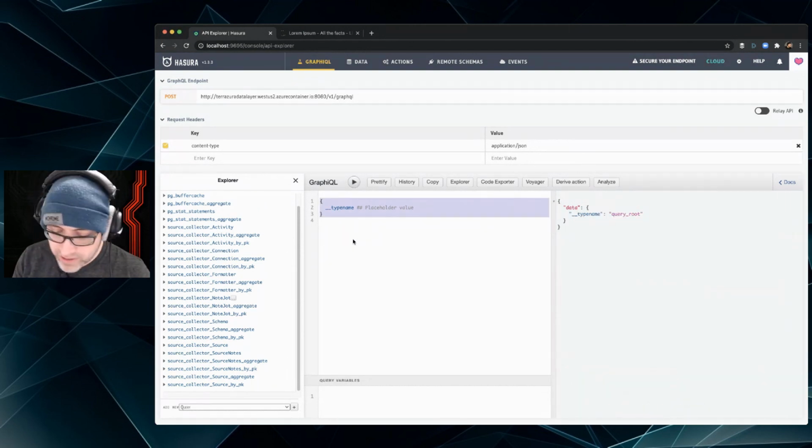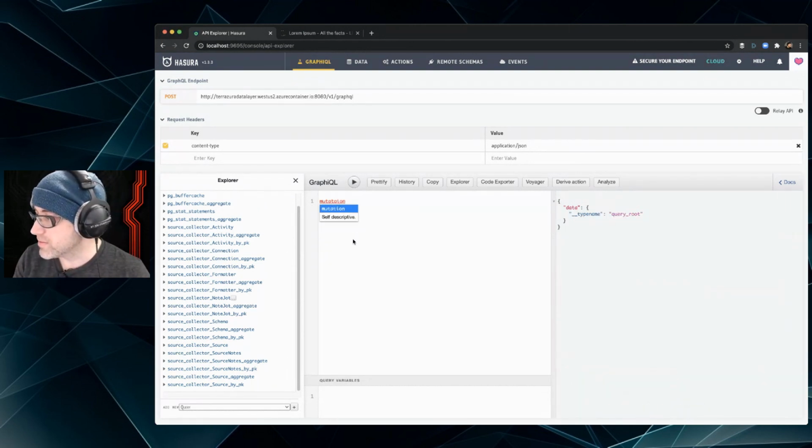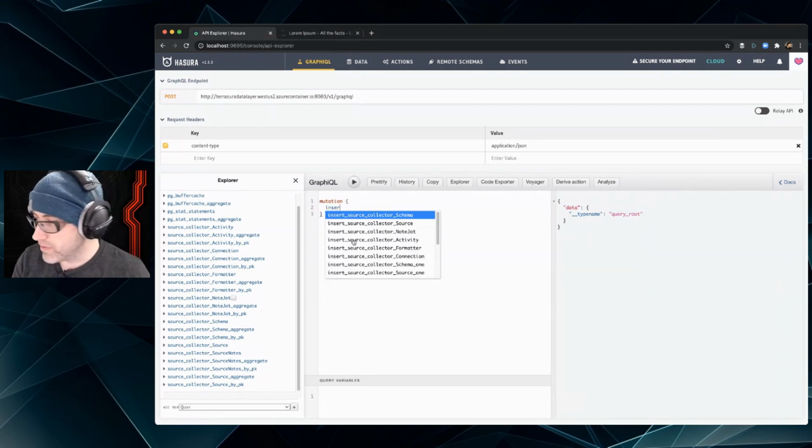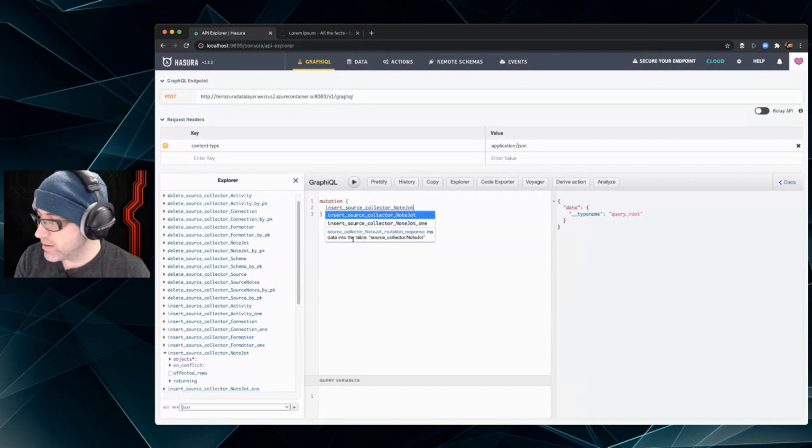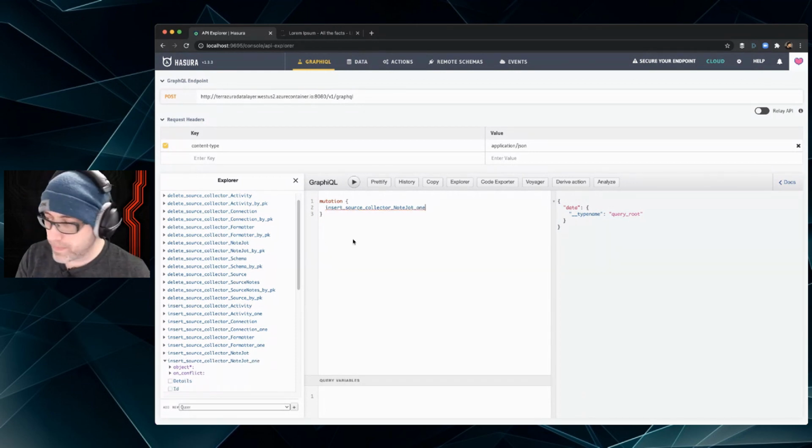Let's get into some mutations. Oh, I am spelling it right. Okay. We're going to do insert note jot, but I want to do note jot 1.